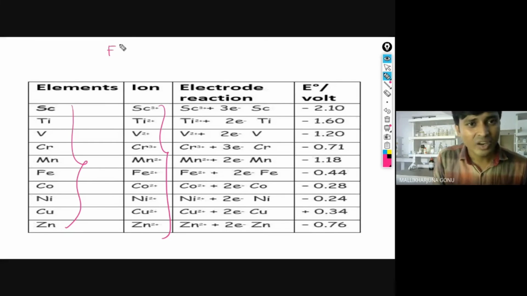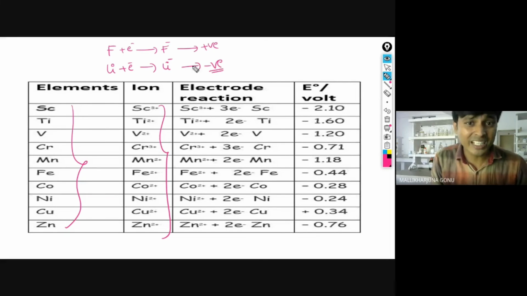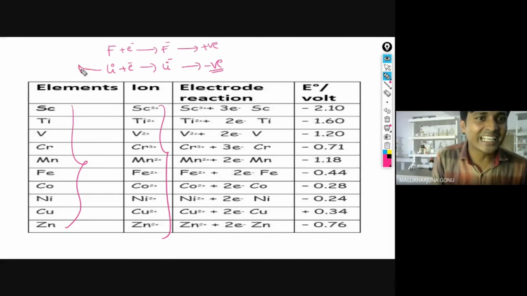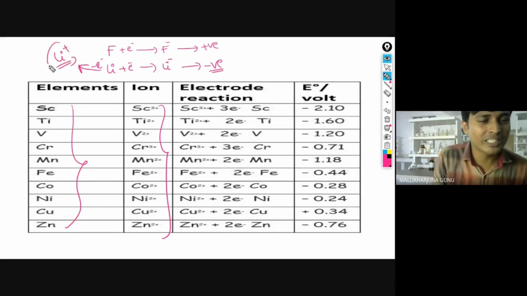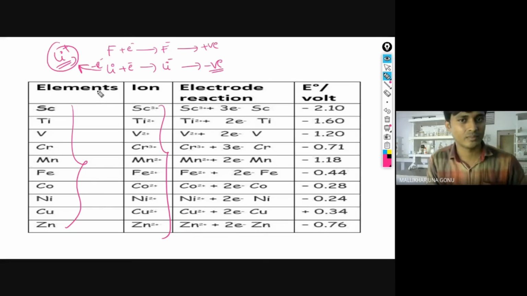What I was saying, fluorine will take the electron and convert into F minus, for example. So we are saying this will have a positive value. Metals usually have negative values. So for example, in the case of lithium, if you are adding an electron and making lithium minus, we require a lot of negative energy. That means lithium easily gives the electron, and that will form lithium plus. That is more stable. If it is more stable in this particular ion, you cannot reduce that easily.